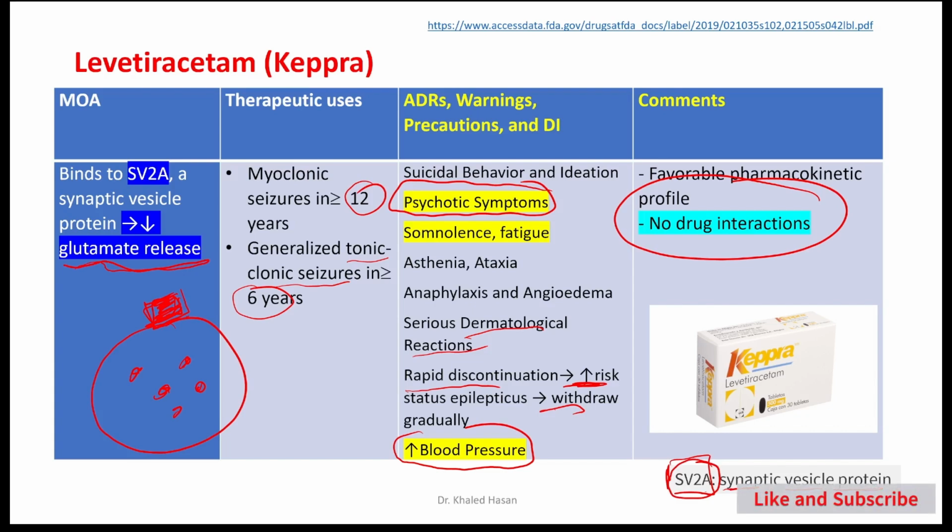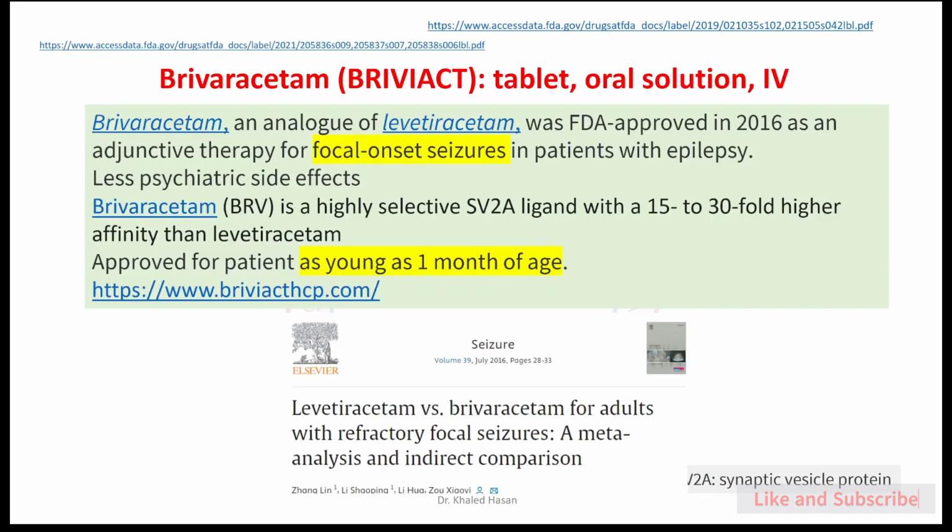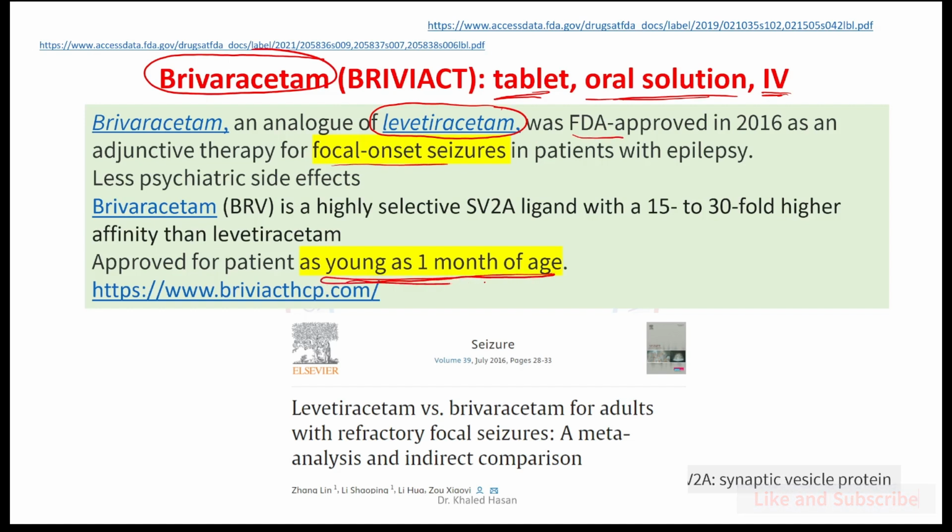Then they tried to improve on Levetiracetam, and they brought brivaracetam. Brivaracetam is available as tablet, oral solution, or IV. It's like an analog, a second generation of Levetiracetam. FDA approved in 2016 for focal seizure. What else? We can use brivaracetam for patients as young as 1 month of age. So we can use it early, at the age of development, 1 month of age.